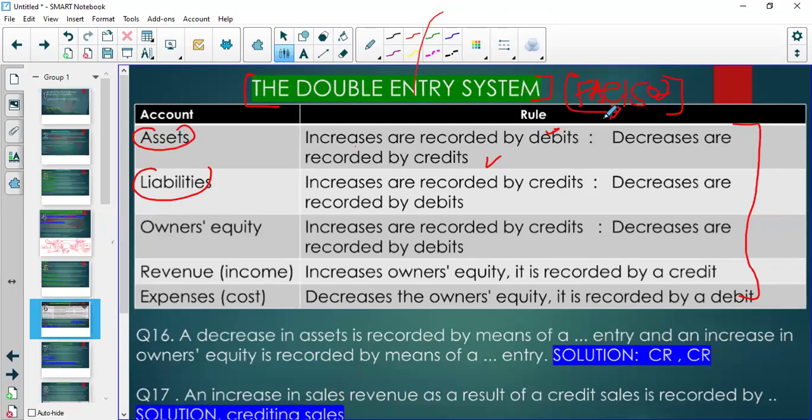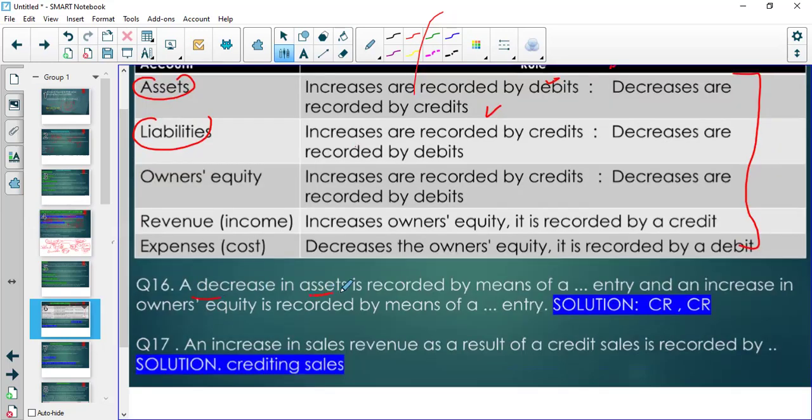Then let's quickly cover these two questions. Right, so we have a decrease in assets, and as you know, assets increase on the debit, and they decrease on the credit. So obviously, a decrease in assets is going to be recorded by means of a credit entry. And an increase in equity is a credit entry as well.